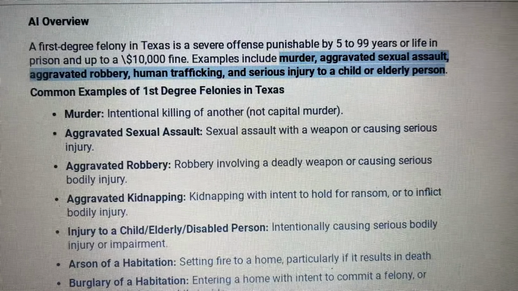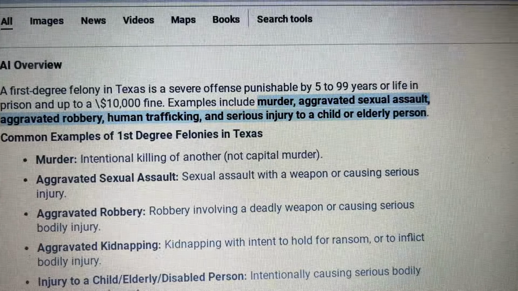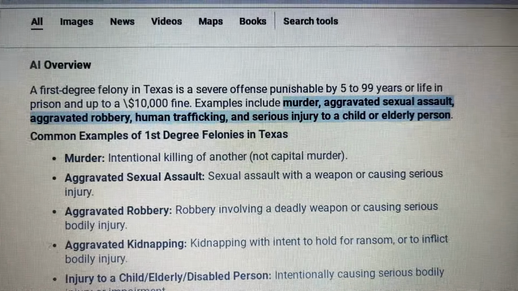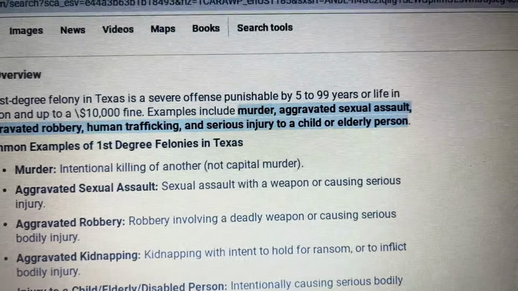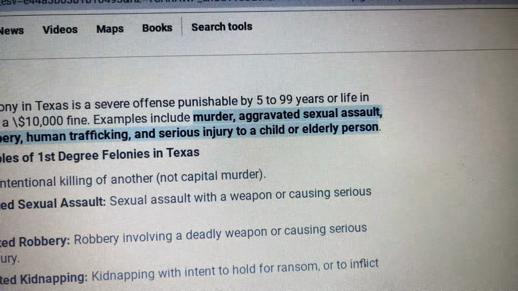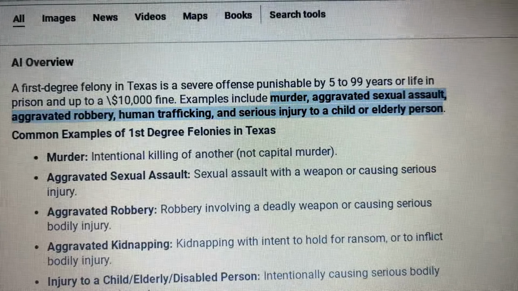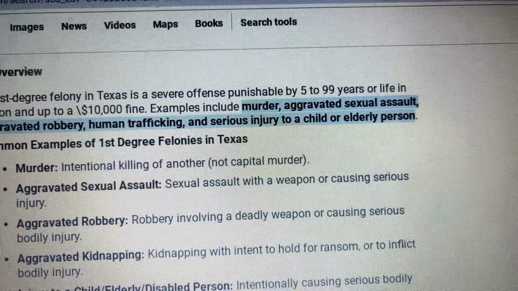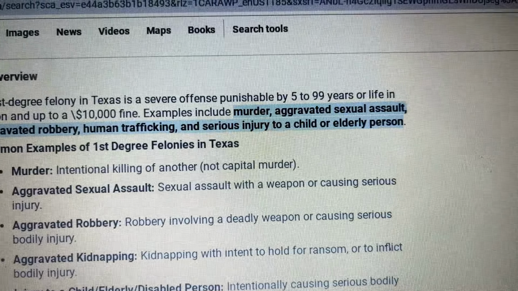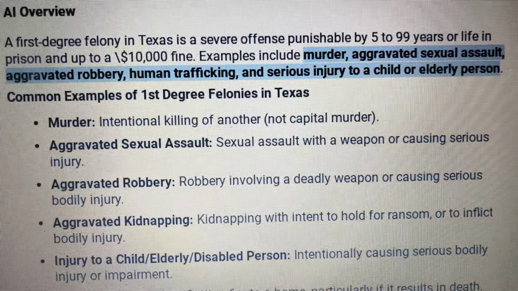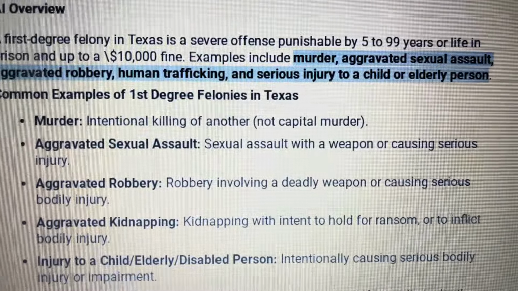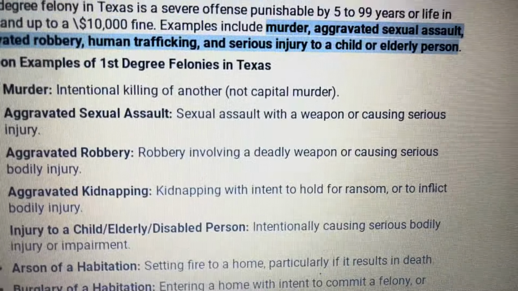First degree felonies are extremely serious. A first degree felony is a severe offense punishable by 5 to 99 years or life imprisonment and a $10,000 fine. Some examples of first degree felonies are murder, aggravated sexual assault, aggravated robbery, human trafficking, and serious injury to a child or elderly person. Murder: intentionally killing another person, not capital murder. That's more serious.